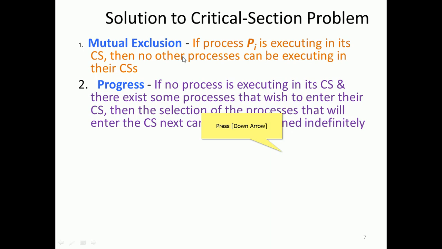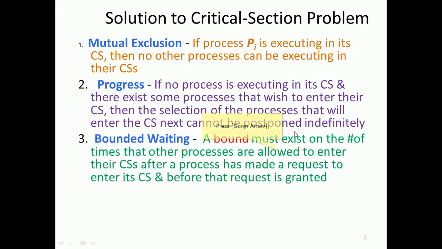If somebody wishes to enter the critical section, we can list all of them. If they are repeatedly executing, we can prevent them. According to the order in which they arrived, we need to allow them to enter the critical section. In other words, the process that will enter the critical section next cannot be postponed indefinitely. Somebody should not suffer starvation due to non-availability of the resource.